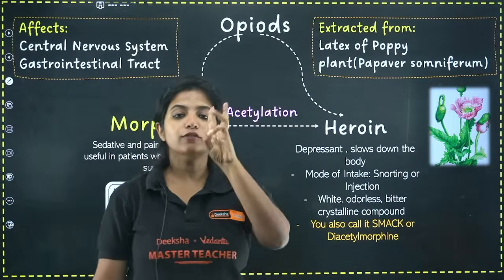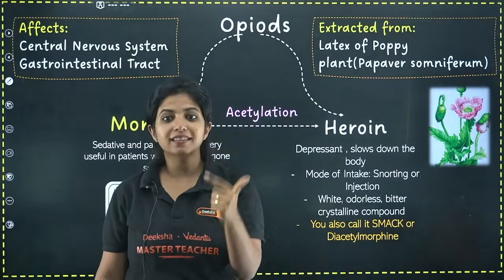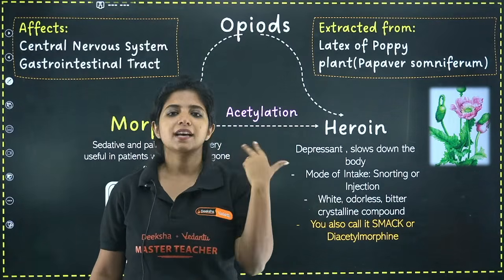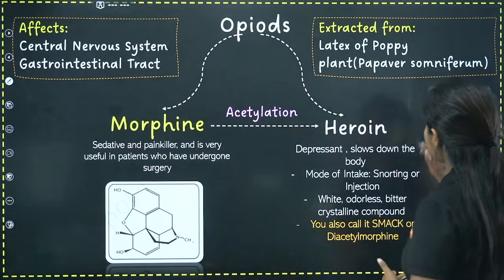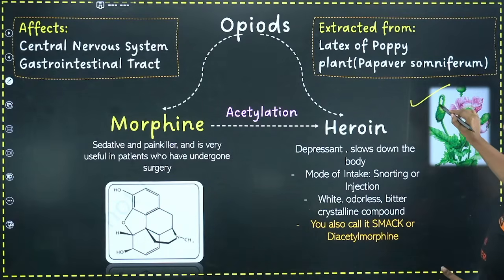So listen, we have 3 groups of drugs. One is opioids, second one is cannabinoids, and the third one is coca-alkaloids. Okay, opioids, cannabinoids, coca-alkaloids. So first one is opioids. And where do you get it from? You get it from Papaver somniferum. This is the plant, that is Papaver somniferum. And here you can see pods.